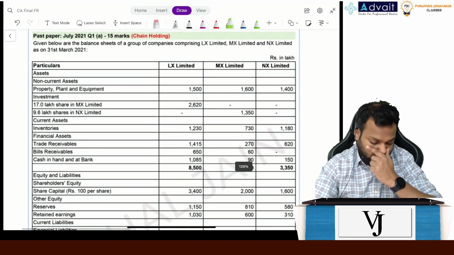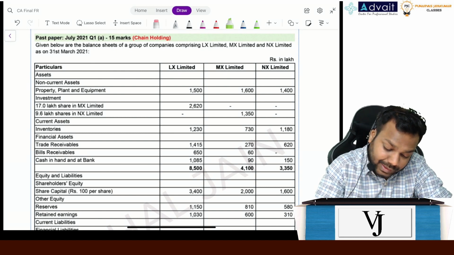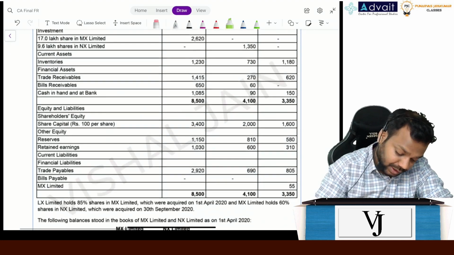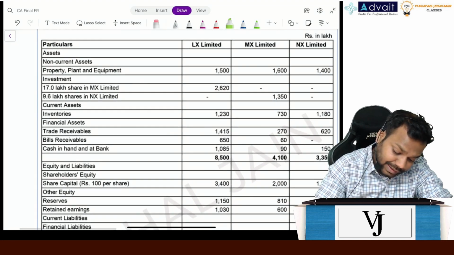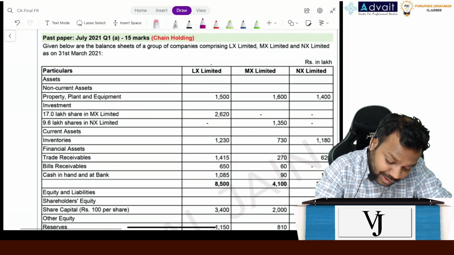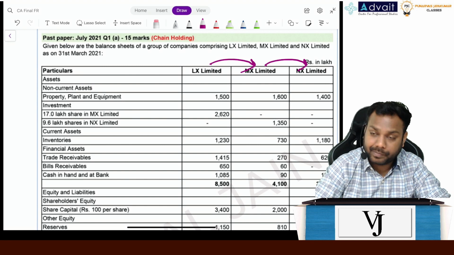So what does it say? Given below are the balance sheets of a group of companies comprising LX, MX and NX Limited as on 31st March 2021. Okay. Now, see here. MX is the subsidiary of LX and NX is the subsidiary of MX, right?